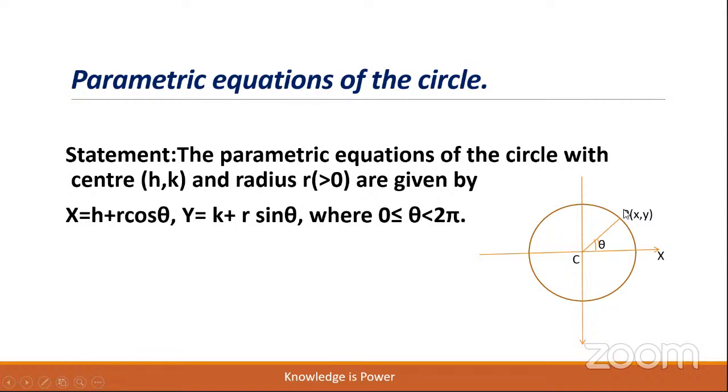We have a point P(x, y) and angle PCX is theta. This is our parameter. For different values of this angle theta, we get different points P(x, y) of the circle. And if we trace, we shall get that circle.